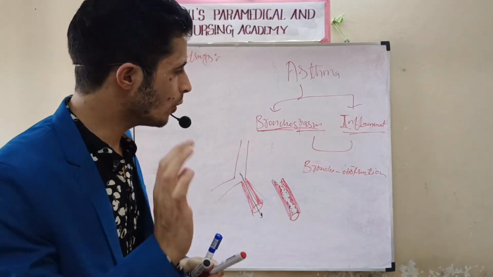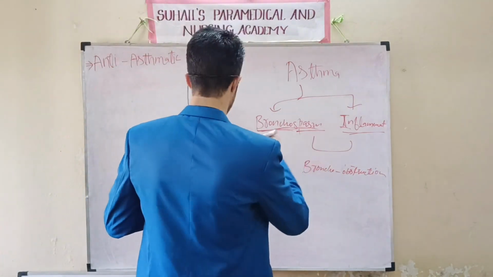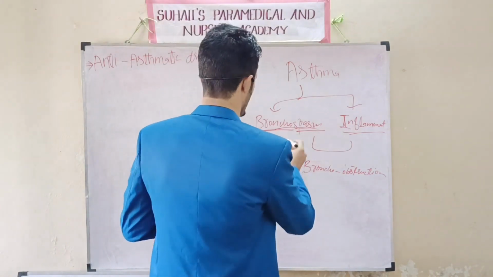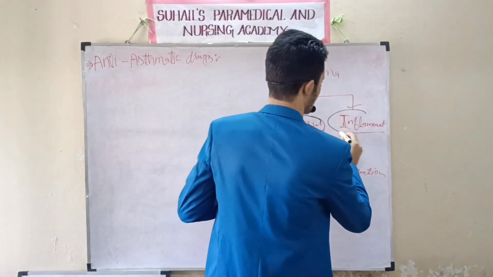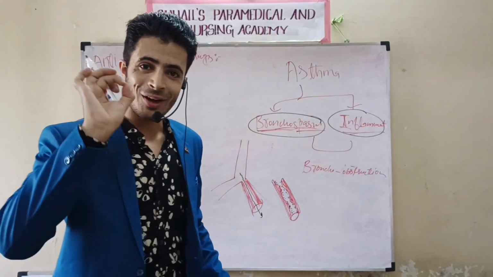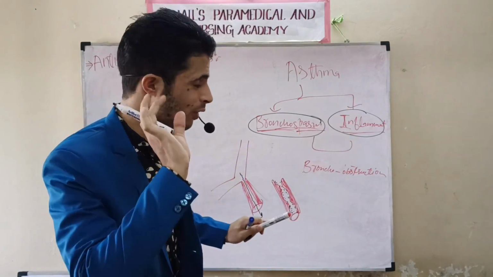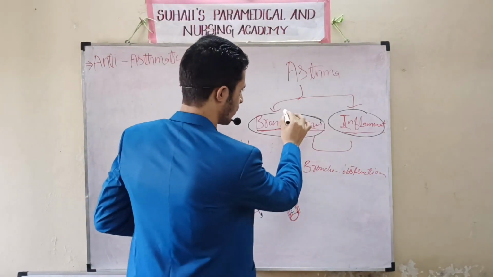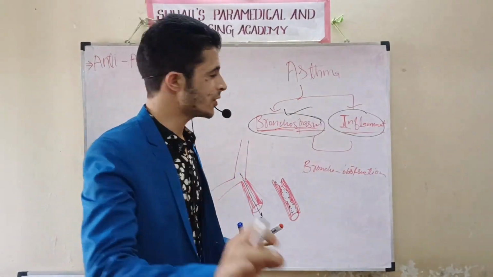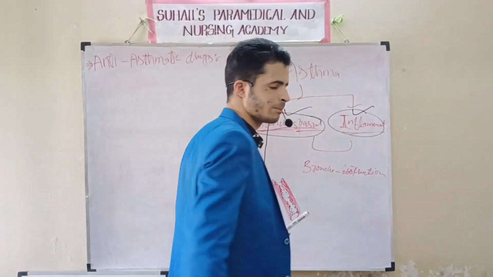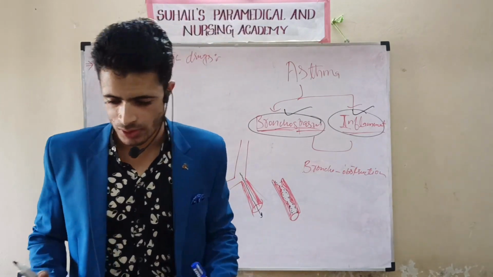What is asthma? You remember 2 pointers. One is called bronchospasm, another is called inflammation. So we are going to treat asthma in 2 ways. We will give those medications which will treat bronchospasm, and we will give those medications which will treat inflammation. So remember the point.